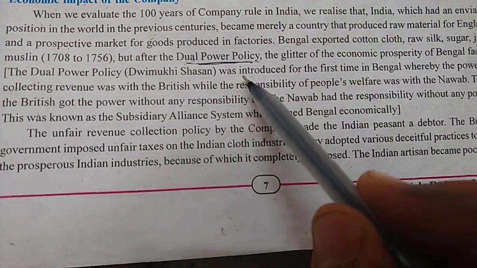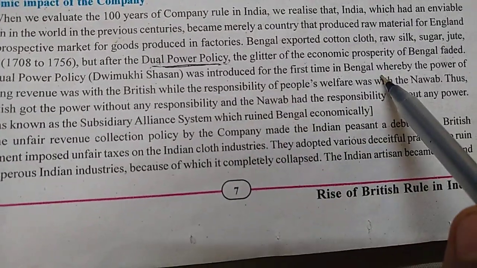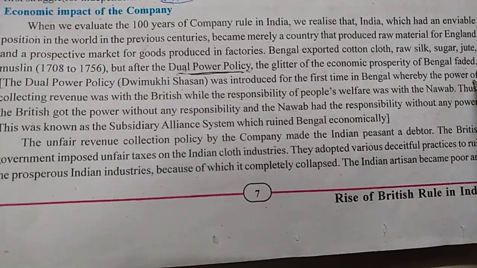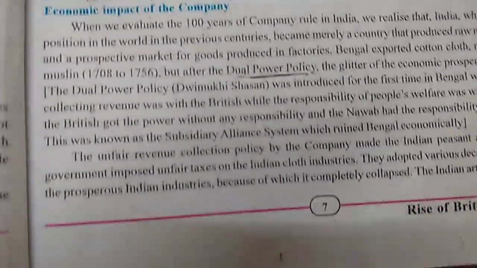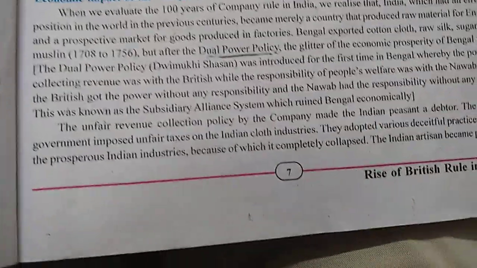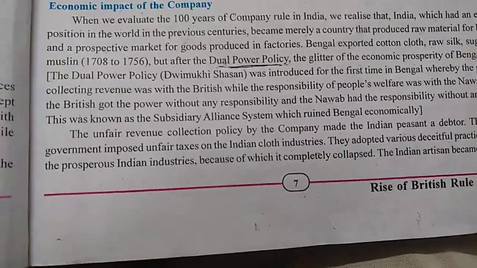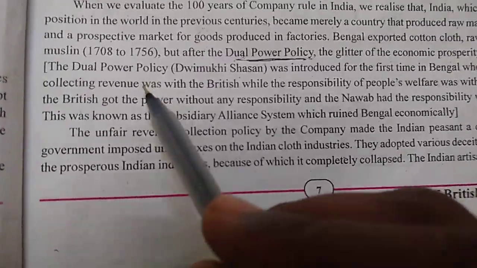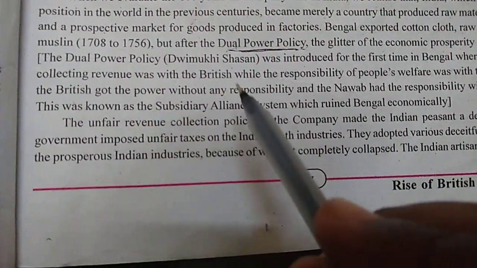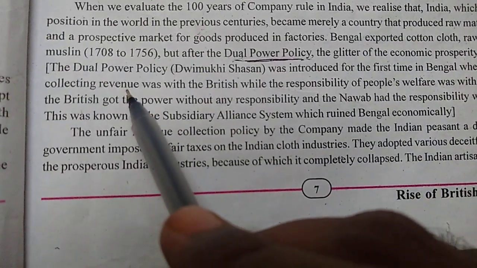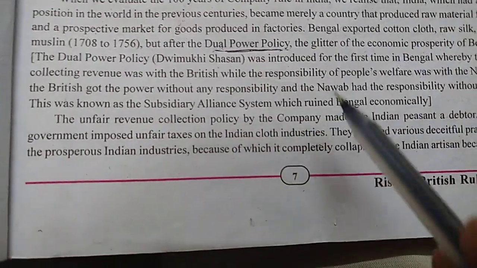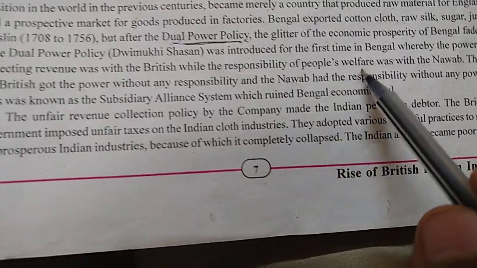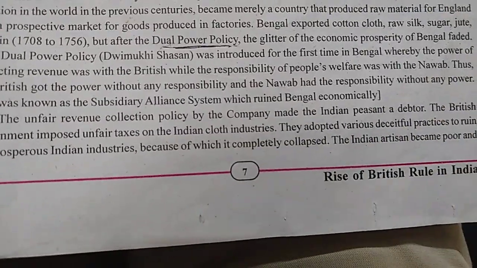This dual power policy was introduced for the first time in Bengal, whereby the power of collecting revenue was with the British. Means all the taxes, the British were required to collect. Britishers go door to door, house to house, or business house to business house, and collect the revenue. Revenue means what? Taxes. All the income comes to the British. So the British collect the revenue, and the revenue collection was in British hands, while the responsibility of people's welfare was with the Nawab. See the situation.